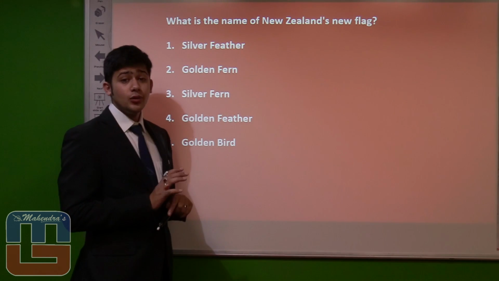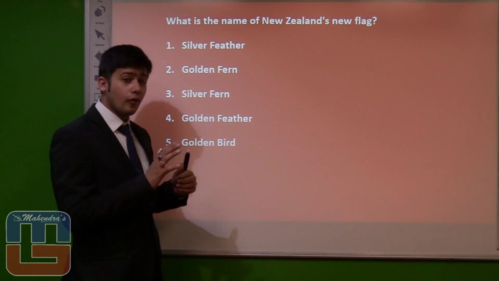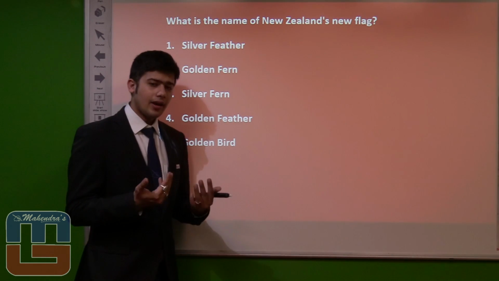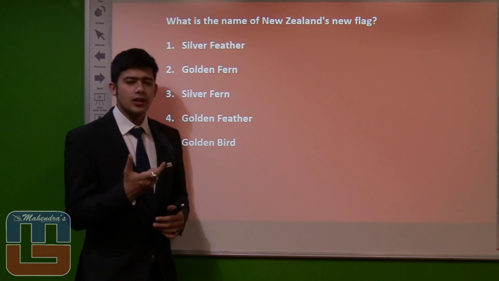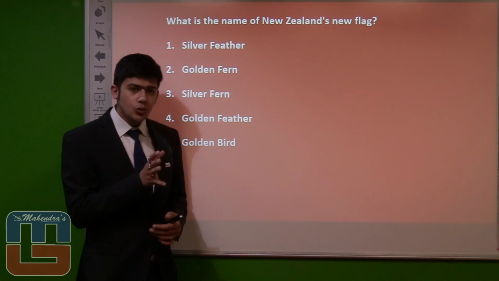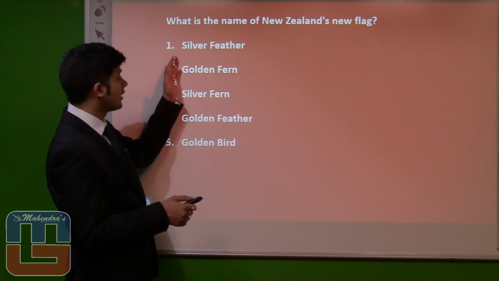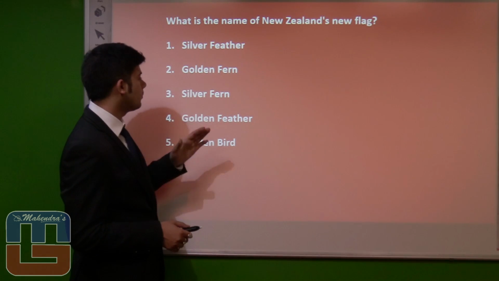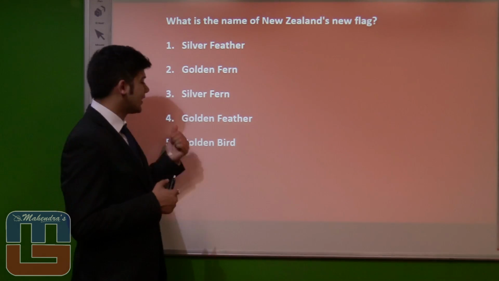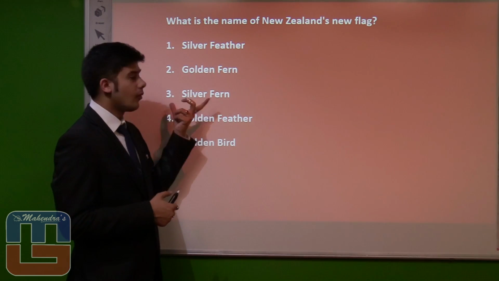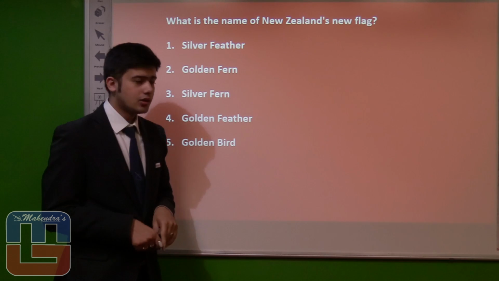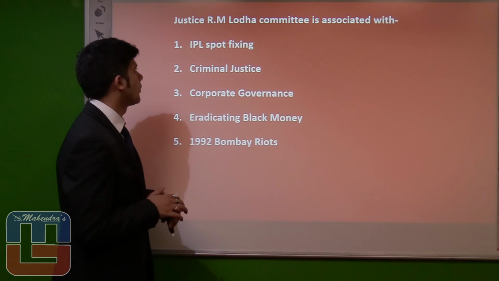What is the name of New Zealand's new flag? Well, if you are an aficionado of the logo on the New Zealand cricketers' t-shirts, perhaps that gives you a hint. It is not a golden fern, not a silver feather, not a golden feather or golden bird. It has to be between silver feather and silver fern. The answer is option 3, that is silver fern. Let's proceed to the next question.